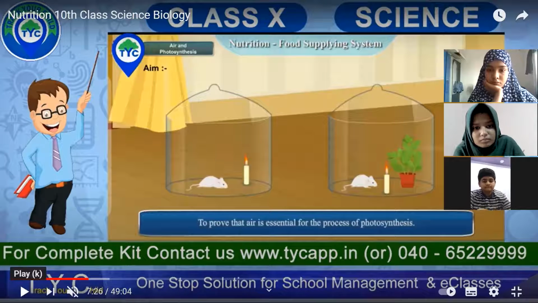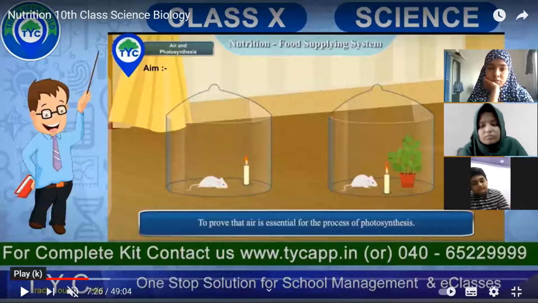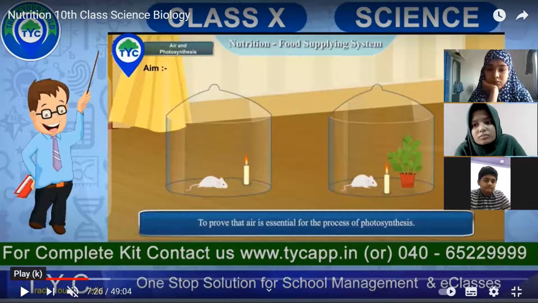This is a very interesting experiment. You can also try it out; if not a rat, you can at least keep something else like a cockroach at home and try this experiment. You will enjoy watching it. He wanted to prove that air is essential for the process of photosynthesis. He said all living organisms require air. Like a plant is a living organism.